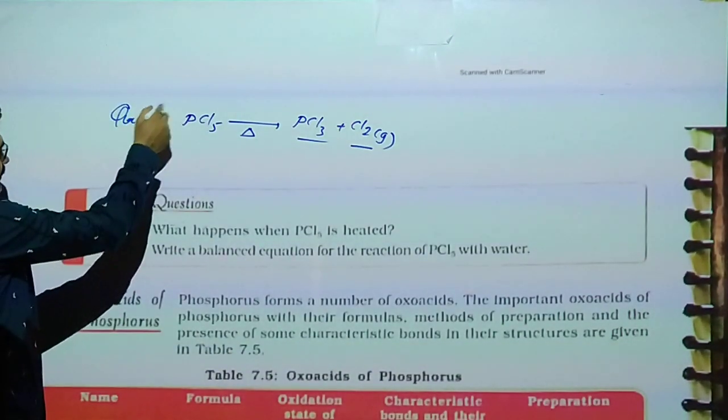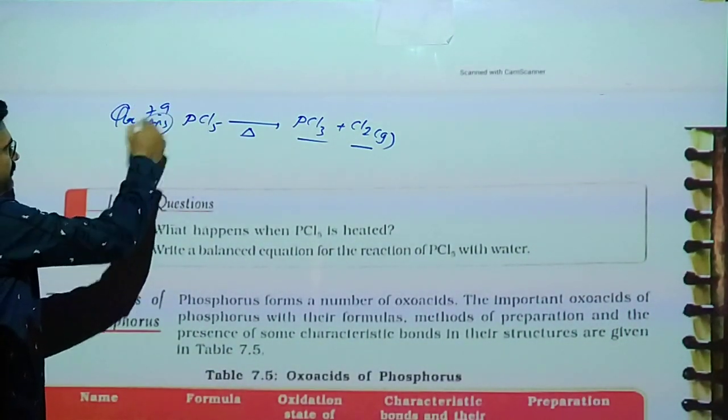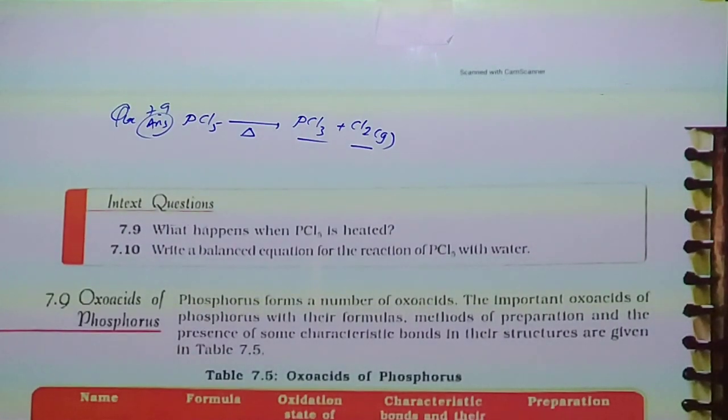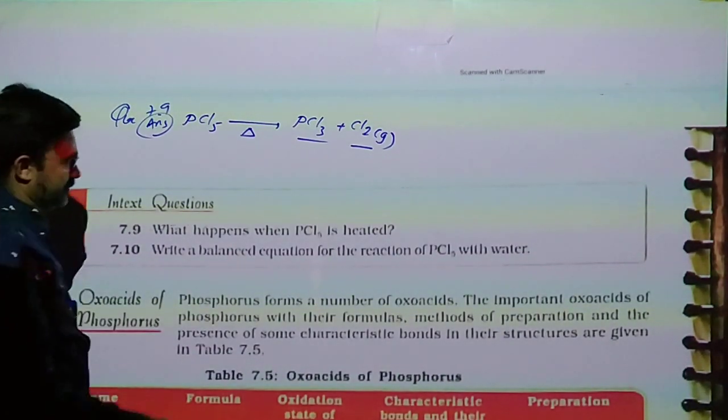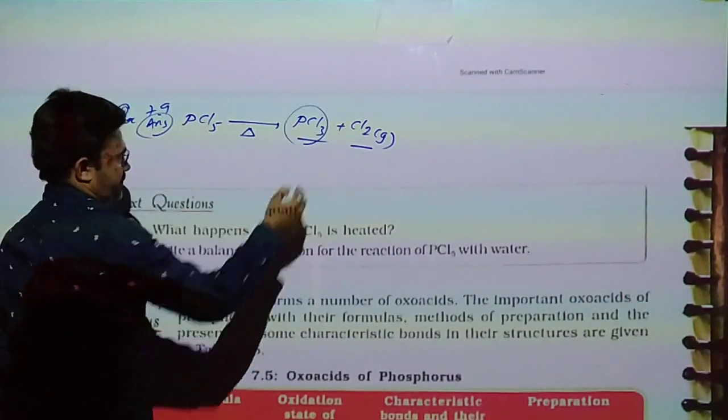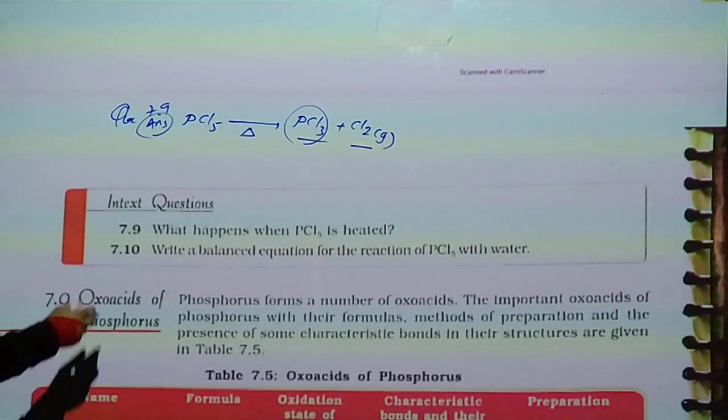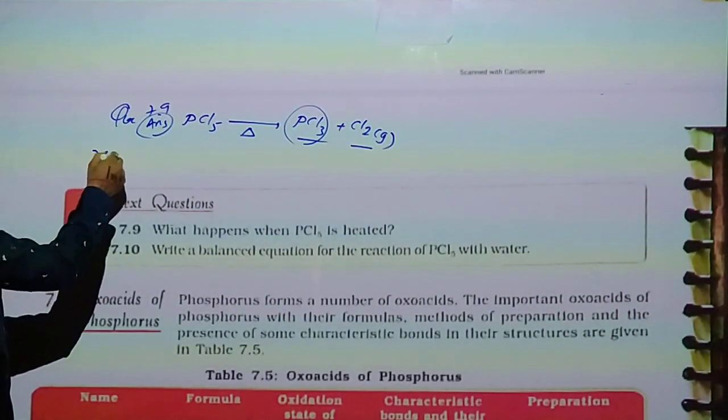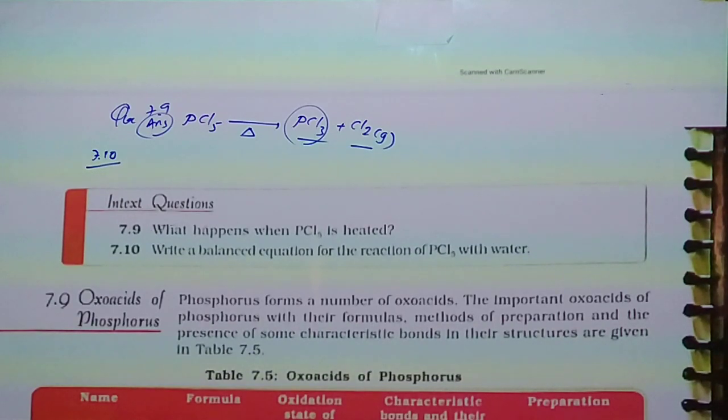Question 7.9 answer: PCl5 on heating gives phosphorus trichloride and Cl2 gas. Now 7.10. Write a balanced equation for the reaction of PCl5 with water.